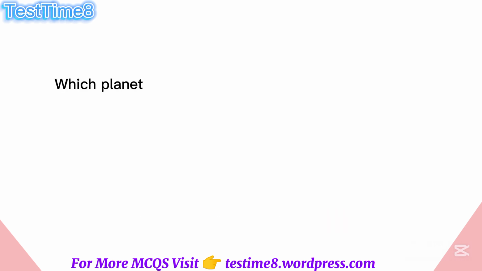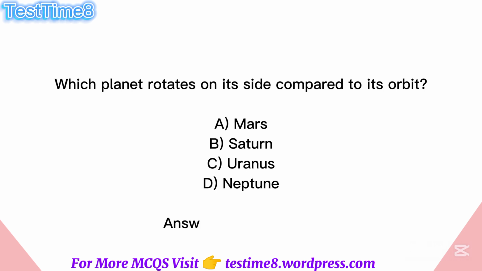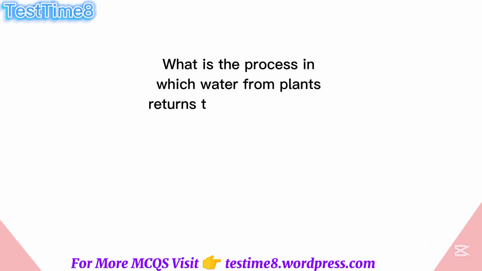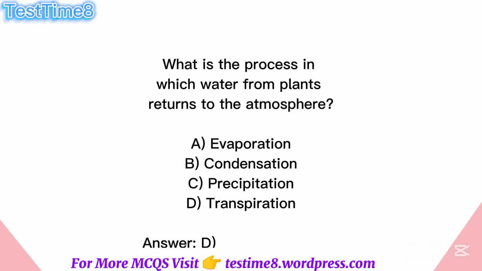Which planet rotates on its side compared to its orbit? A. Mars, B. Saturn, C. Uranus, D. Neptune. Answer: C. Uranus. What is the process in which water from plants returns to the atmosphere? A. Evaporation, B. Condensation, C. Precipitation, D. Transpiration. Answer: D.